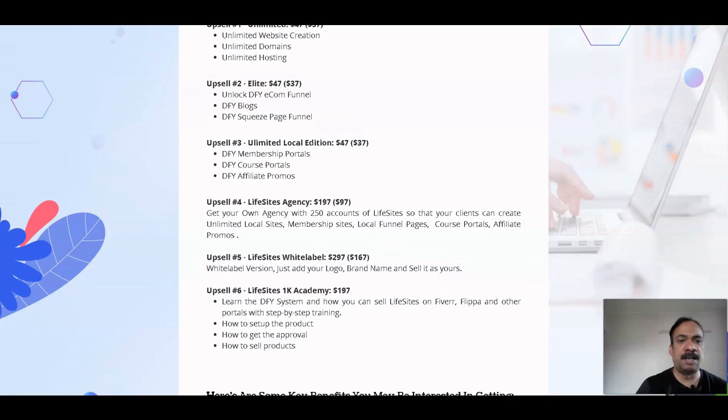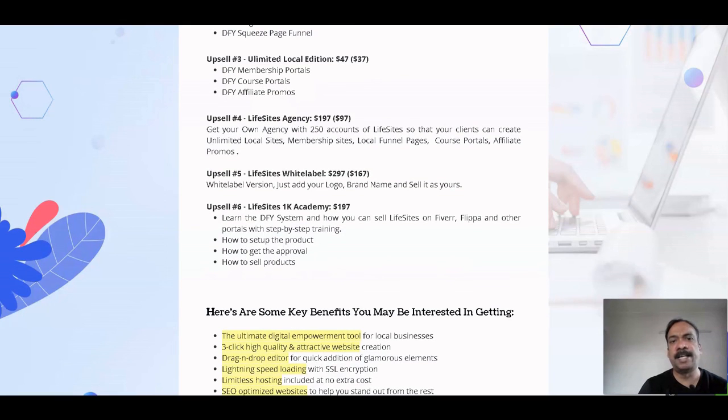Here you will get done for you membership portal, done for you course portal, and done for you affiliate promos. Upsell number 4, you will get Live Site Agencies that costs around $197 and the downsell price is $167. So here you will get the white label version. You just have to add your logo, your brand name, and you can sell this product as yours.